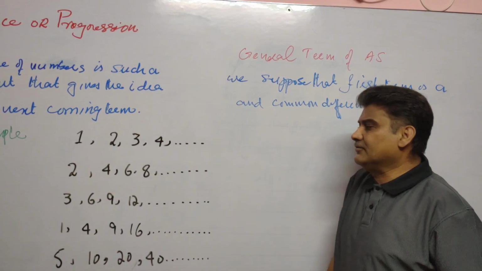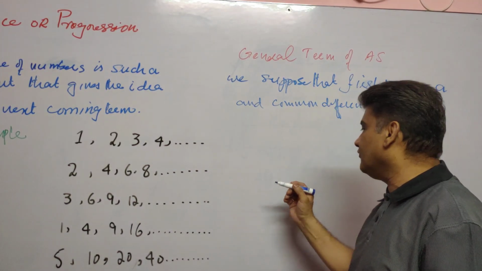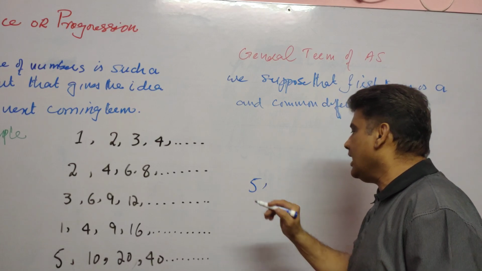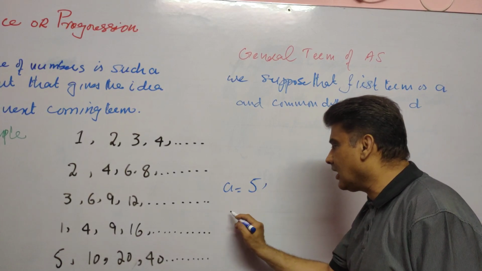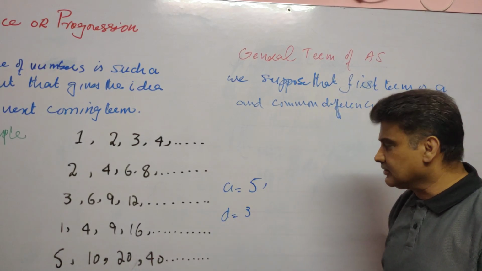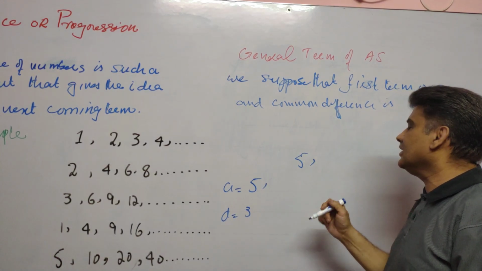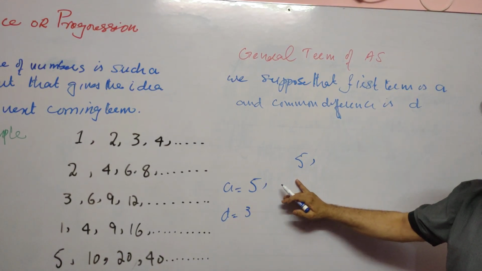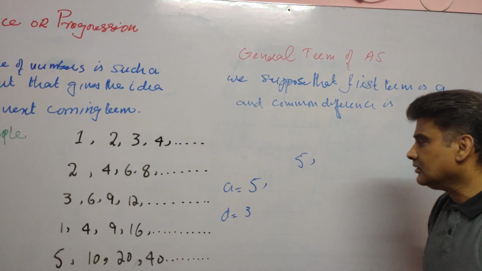Similarly, suppose the first number is 5 and the common difference between two consecutive terms is 3. What will the next term be? You know the common difference is 3.